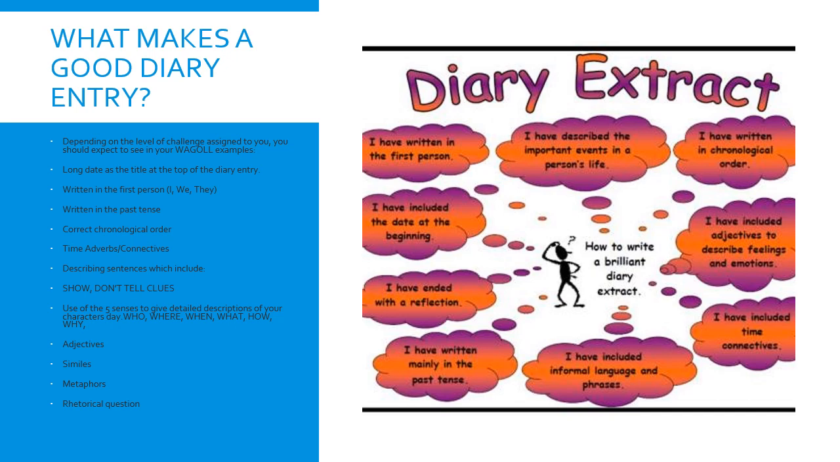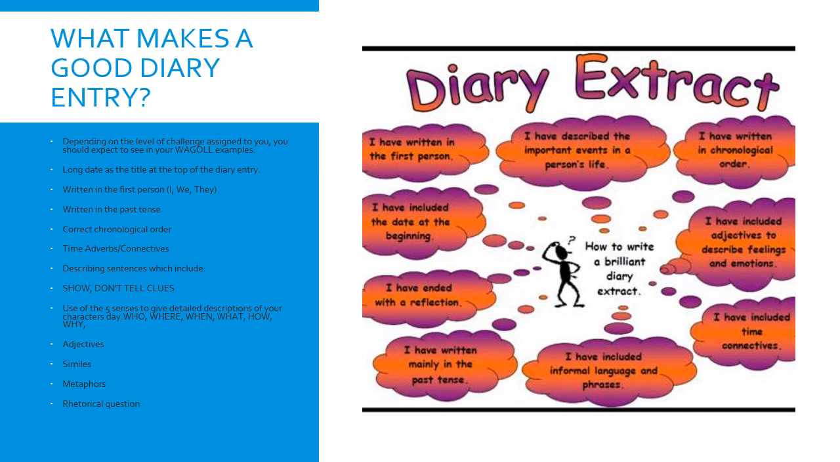You will also notice these are pretty much the same as the success criteria that your teachers have sent you as well. Okay, so you might want to get some different coloured pens or different coloured pencils to underline the different features that we are looking for in this Waggle entry that has been sent to you.